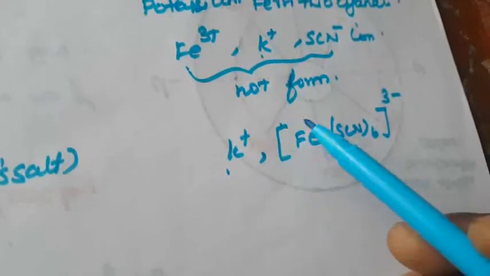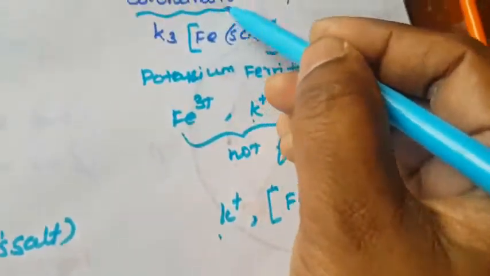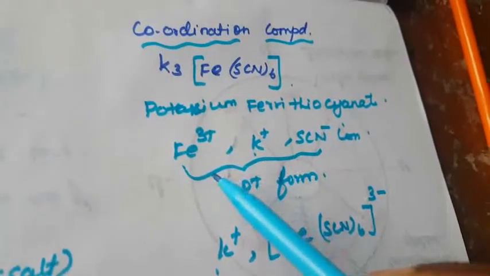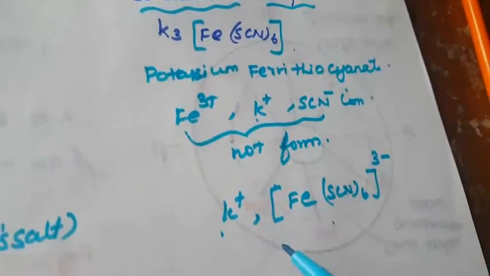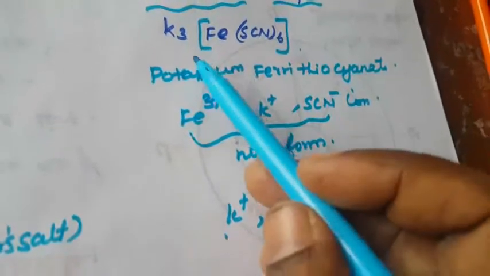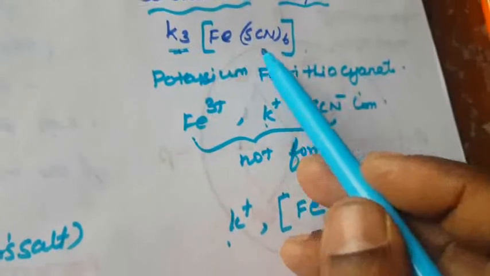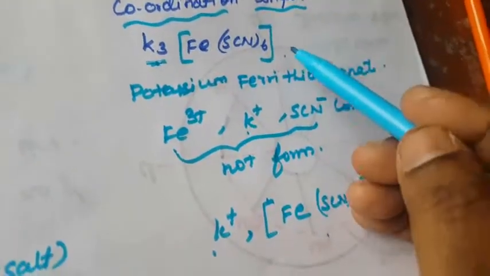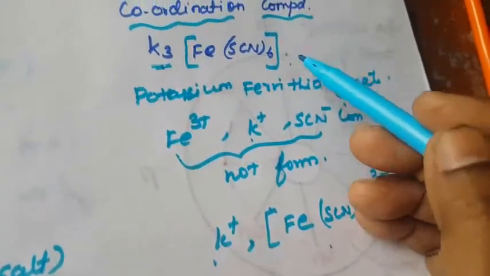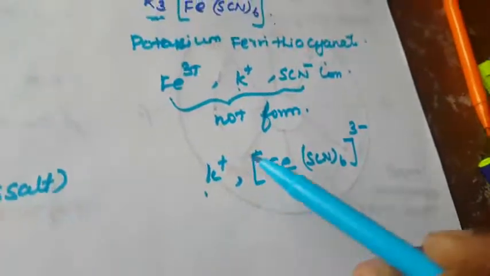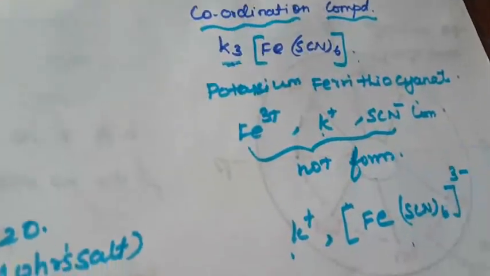So what is the difference between the double salt and the coordination compound? What is a coordination compound? It will not dissociate into simple ions. It will dissociate only into cation and anion. The part before the bracket is the cation. Suppose the part on the back side is there, that is called the anion. That is the other one, K4. This is the difference between the double salt and the coordination compound.